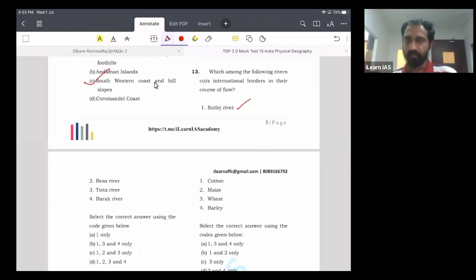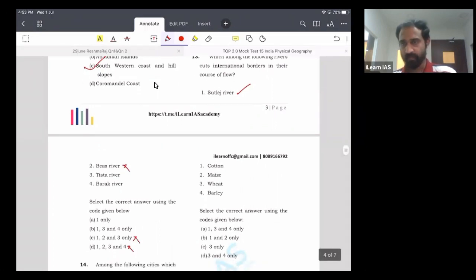So the Beas River in fact flows only through India. It originates from Himachal Pradesh, and then it enters Punjab. Then it joins the Sutlej while it is still within India. So it is not an international river. So we can eliminate Beas.